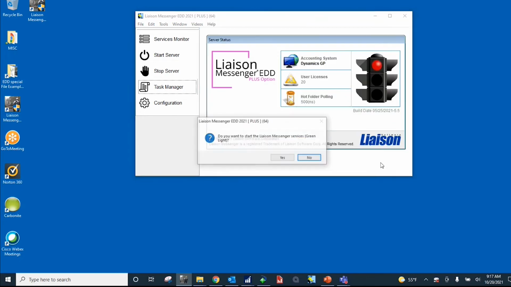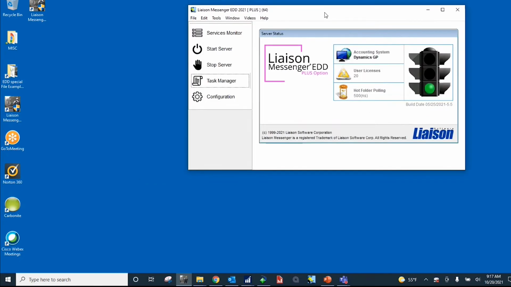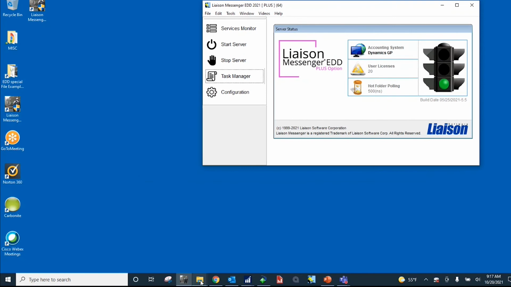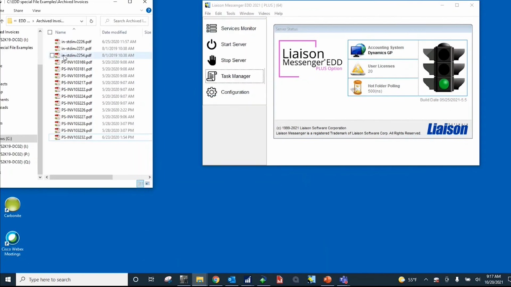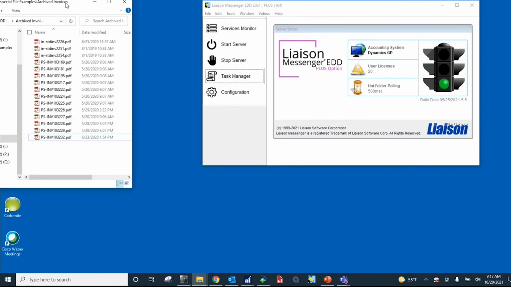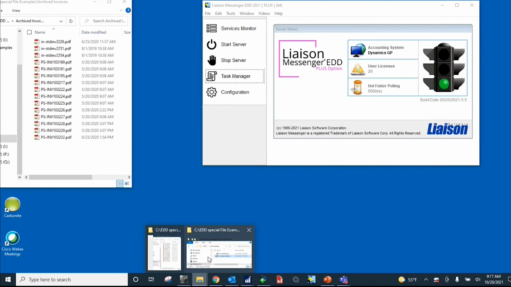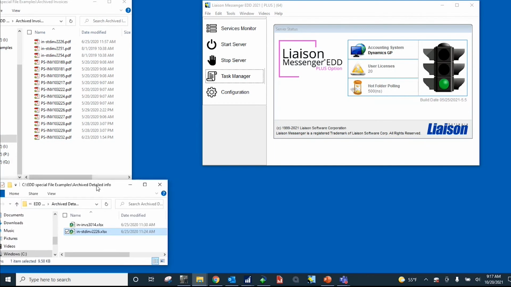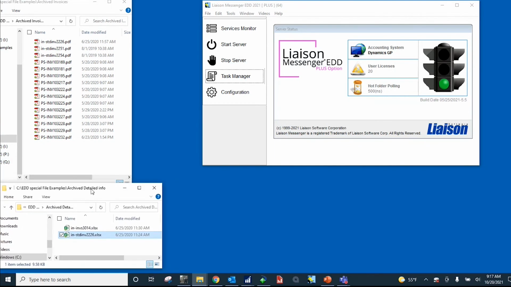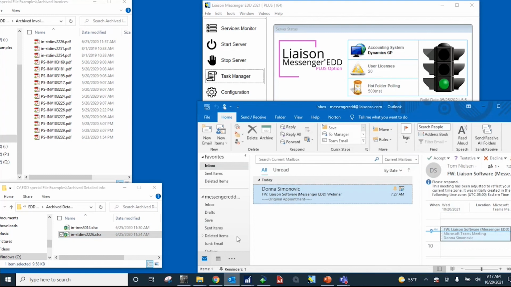So what I'm going to do is I'm going to turn the server on. The Messenger server is running and looking for PDFs. I'm going to pull up my archive folder up in the top left because we're going to add a record in here. We're going to also access one of the Excel files from this folder, this detailed information, and we're going to embed this into the PDF that's created. I'm also going to pull up Outlook on the Messenger server machine.